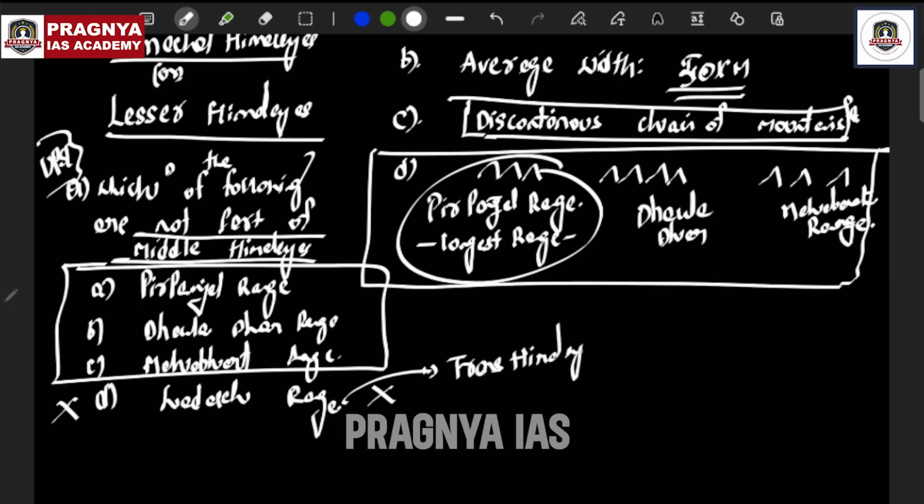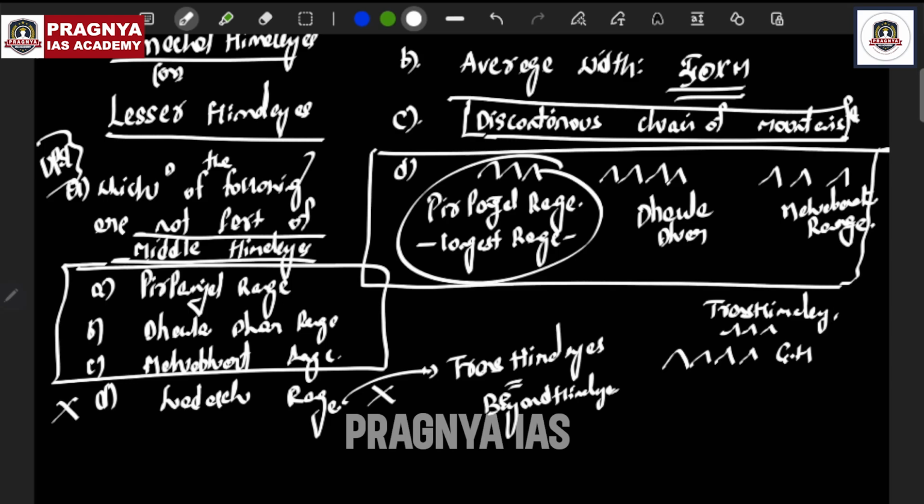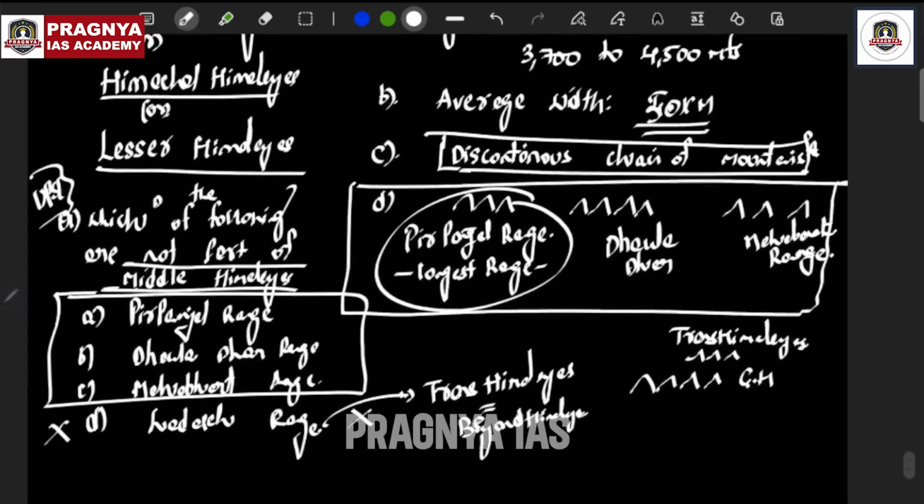What do you mean by Trans-Himalayas? Trans-Himalayas means beyond the Himalayas. So you have the Greater Himalayas, and beyond the Greater Himalayas you have the Trans-Himalayas. Right? I think we got it. Simple questions they are asking, and you should be in a position to attempt this question.